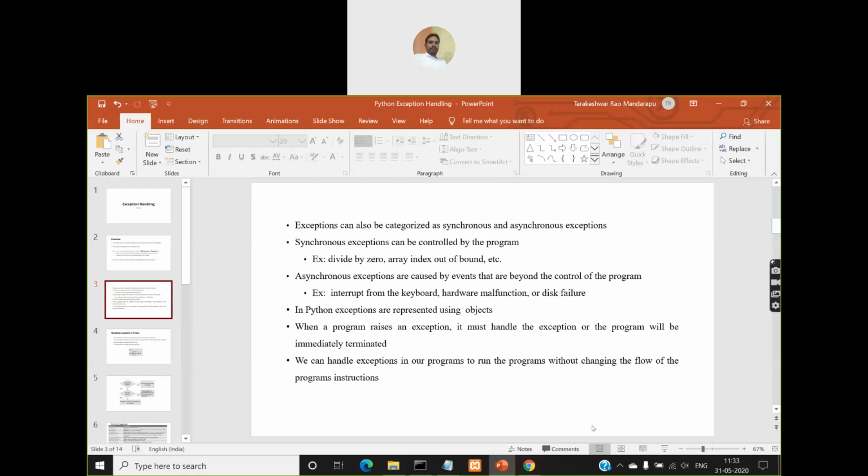So far in the program examples that we have seen in different concepts in Python, we have not used any exception handling mechanism. That is why, whenever an exception or an error occurs, the program terminates immediately, and we need to debug the program manually, make the correction, and run it again so that it will be successfully executed and terminated, right?